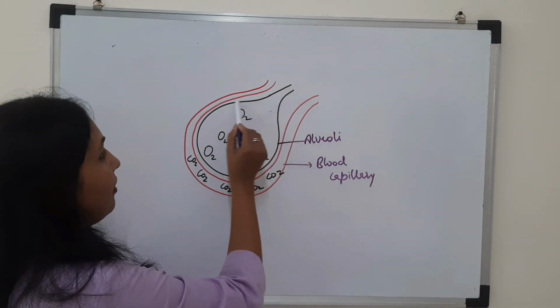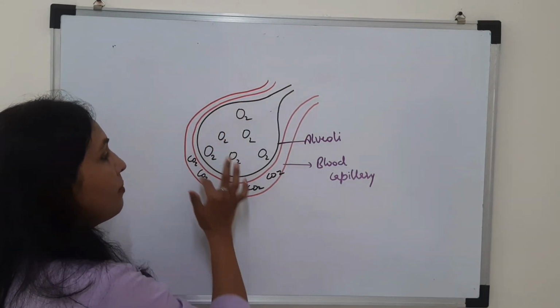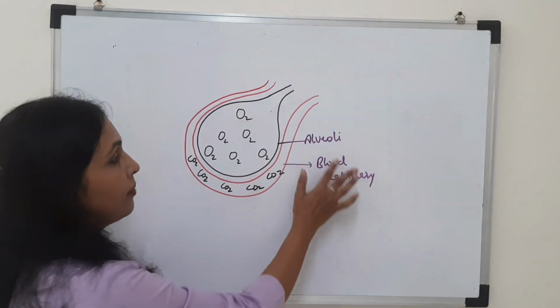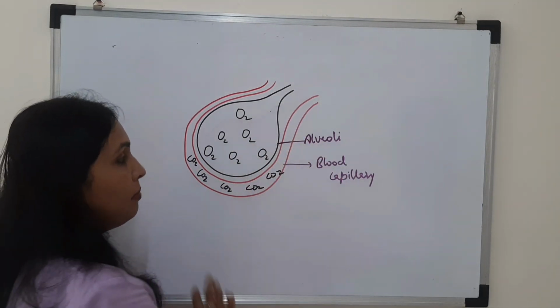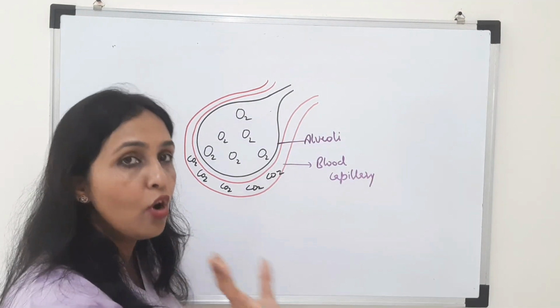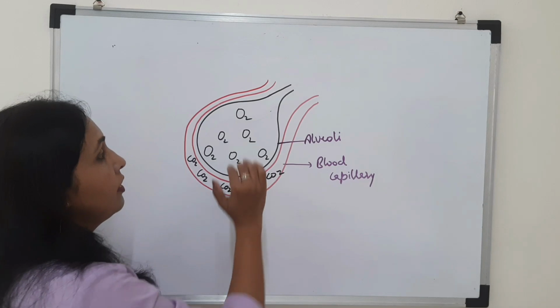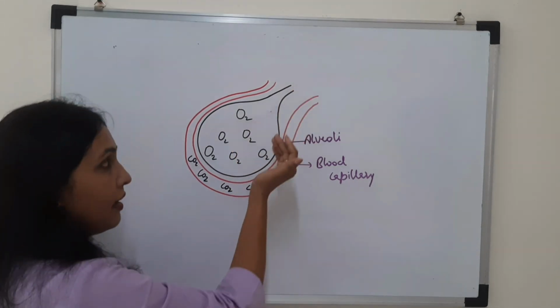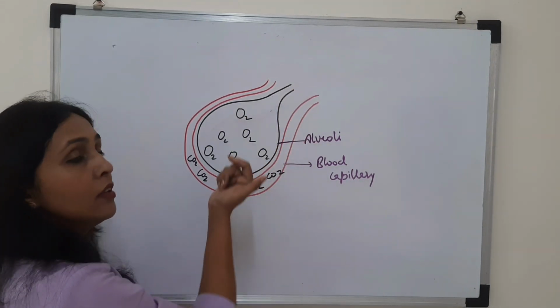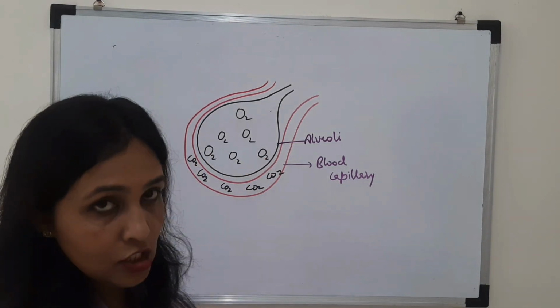The alveoli, which is a balloon shaped structure, is surrounded by many blood capillaries. These blood capillaries are coming from the heart and bringing impure blood which is rich in carbon dioxide. Now this alveoli is getting the air from the outside. That means this air is rich in oxygen.